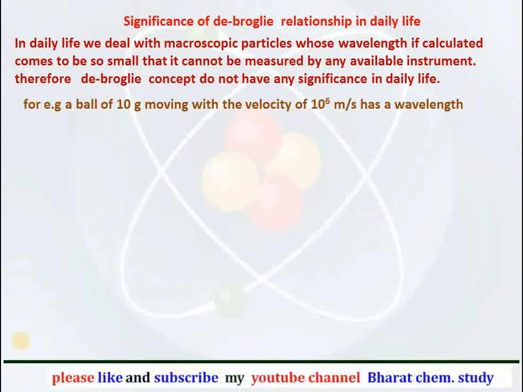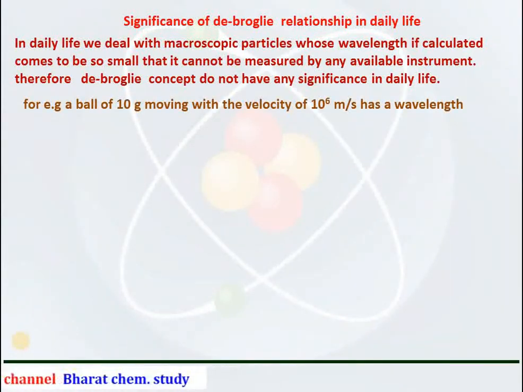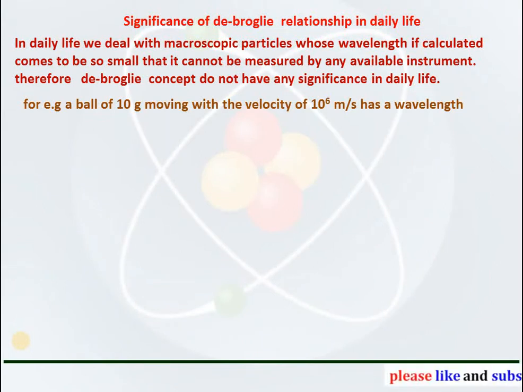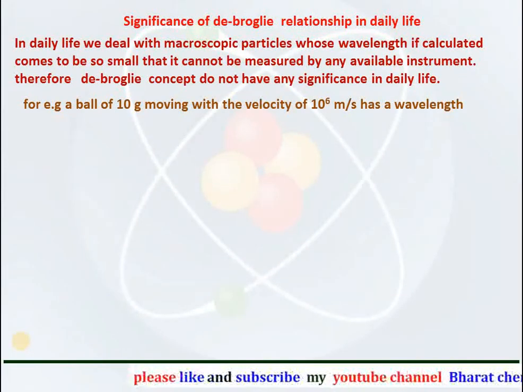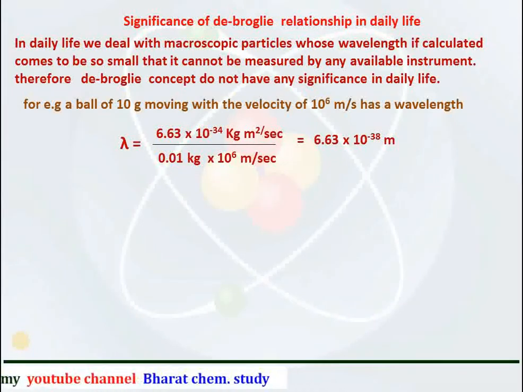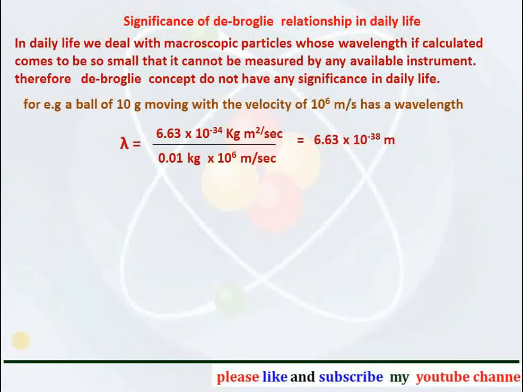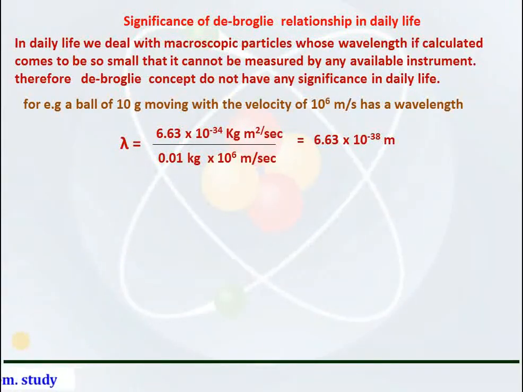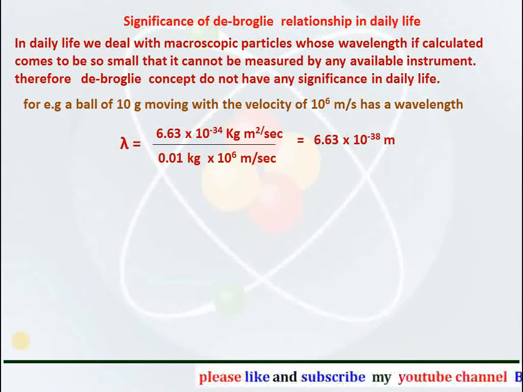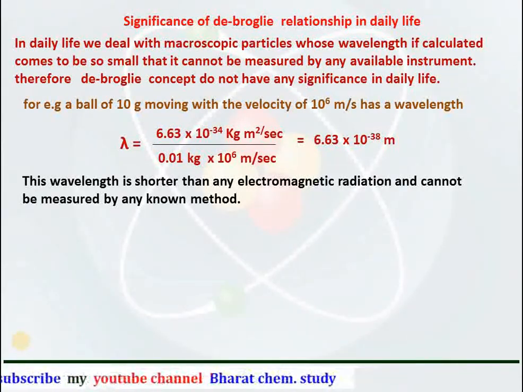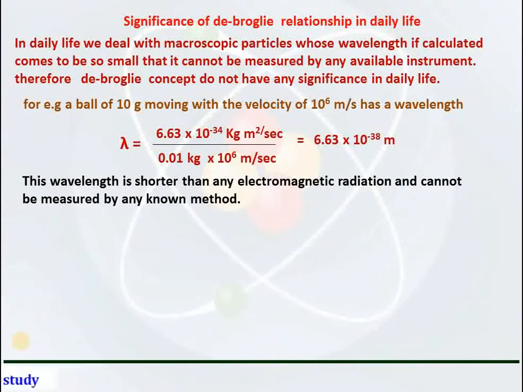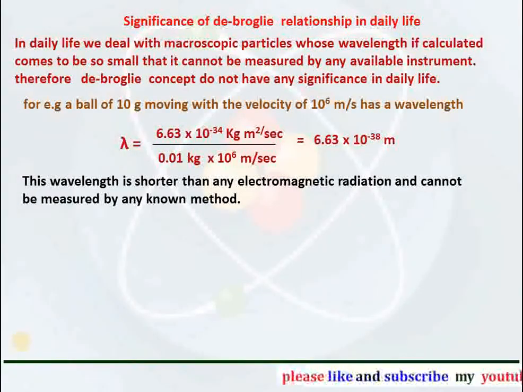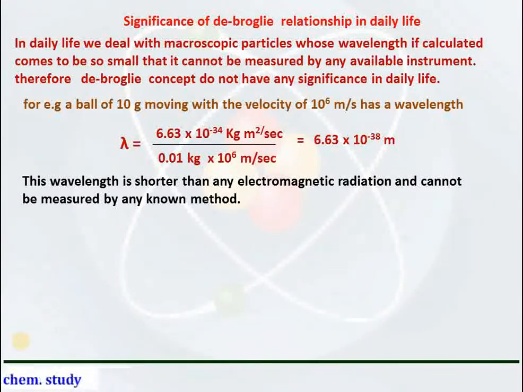For example, if we take a ball of 10 grams moving at a velocity of 10 to the power 6 meter per second, it will have a wavelength according to de Broglie concept as lambda is equal to 6.63 into 10 to the power minus 34 divided by 0.01 kg into 10 to the power 6 meter per second, and the wavelength comes to be 6.63 into 10 to the power minus 38 meter. This wavelength is shorter than any electromagnetic radiation and cannot be measured by any known method. Therefore, de Broglie concept does not have any significance in our daily life.